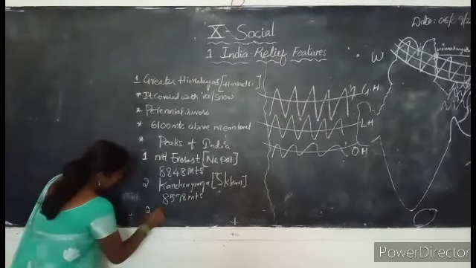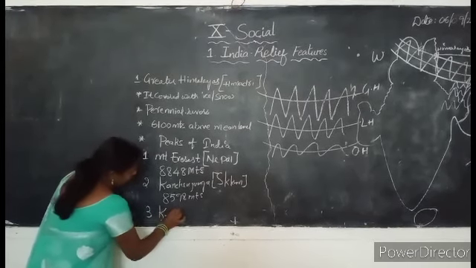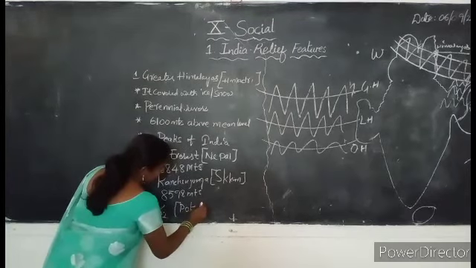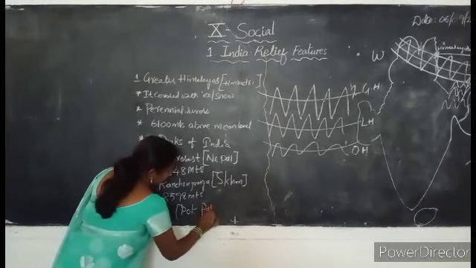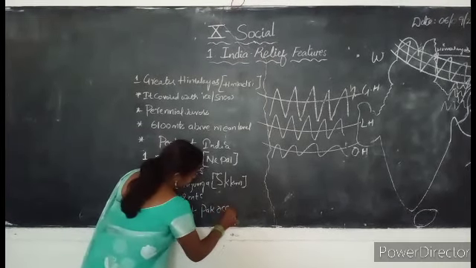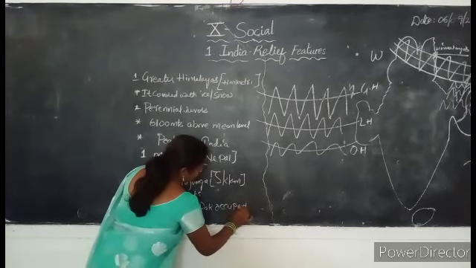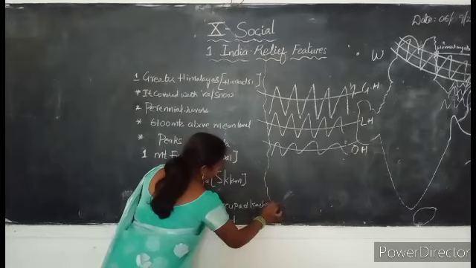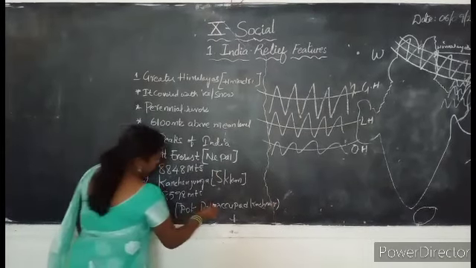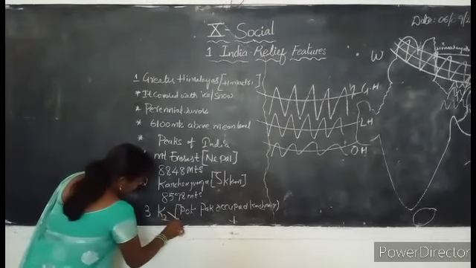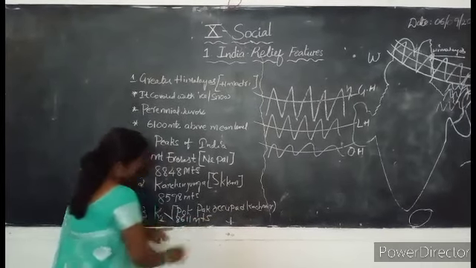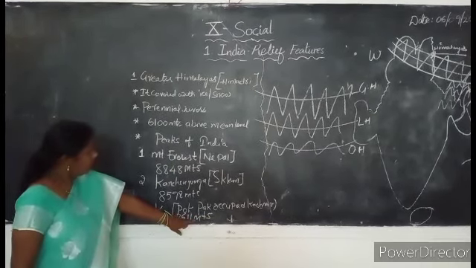Third one is K2, located in POK, Pak occupied Kashmir, of height 8,611 meters.